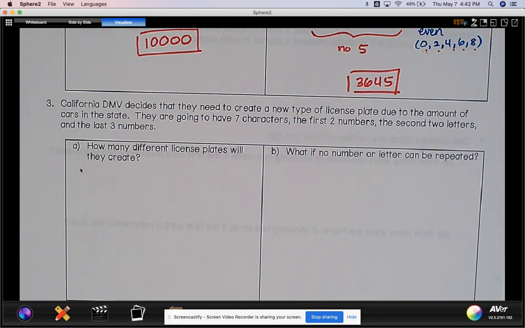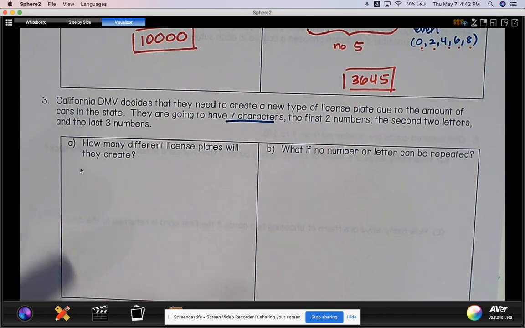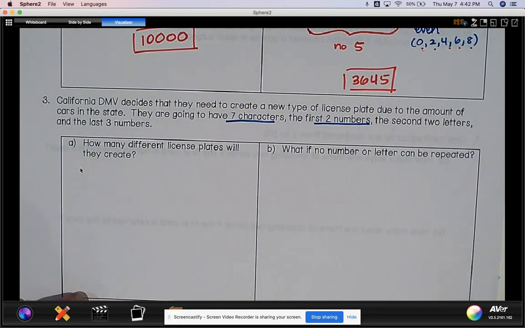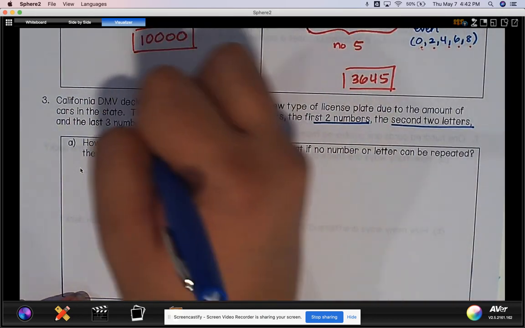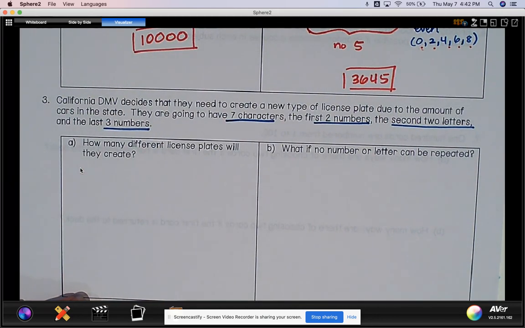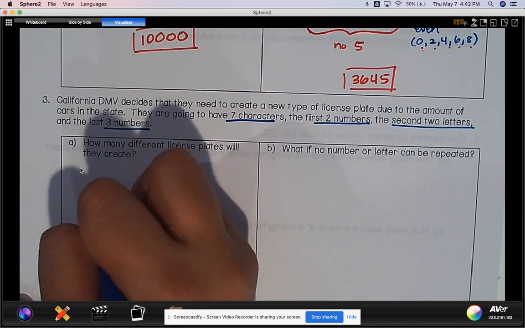They are going to have 7 characters, so 7 symbols. Out of those 7 characters, the first 2 have to be numbers, the next 2 have to be letters, and the last 3 have to be numbers. So together they add up to 7. So in this case, I have 7 events, 7 characters.